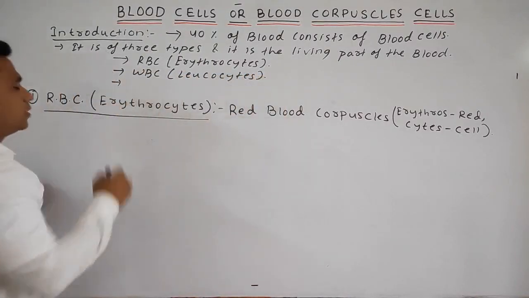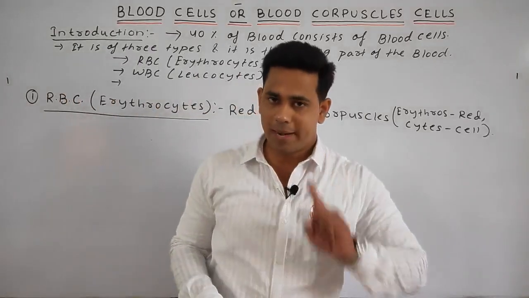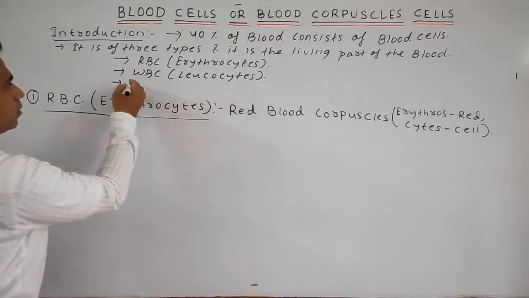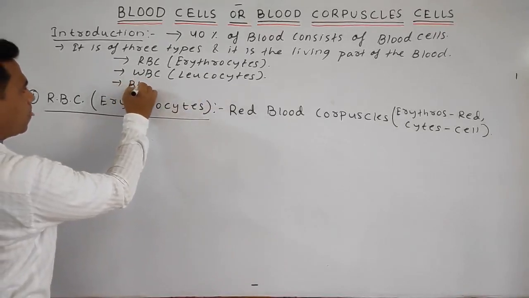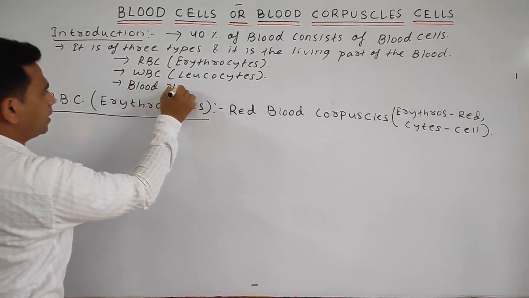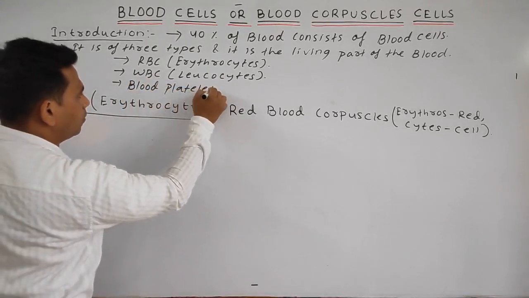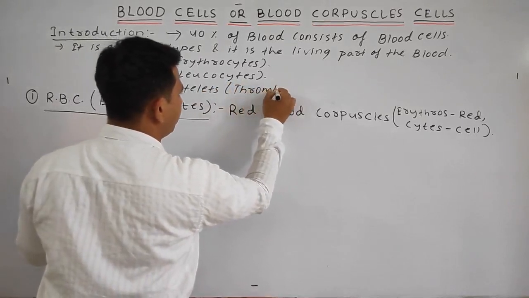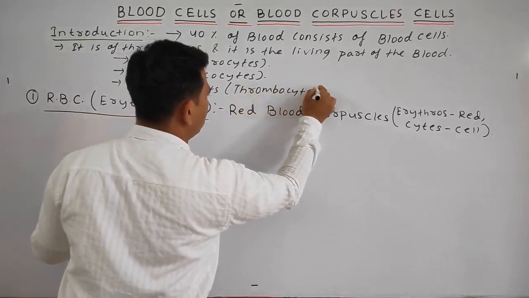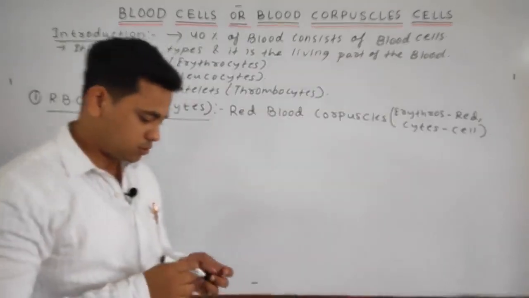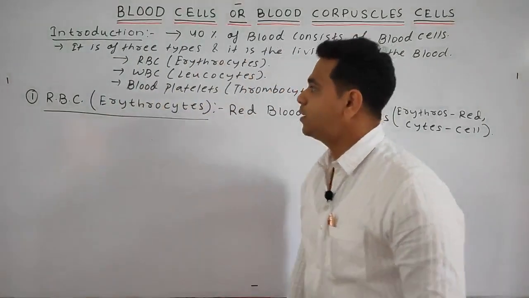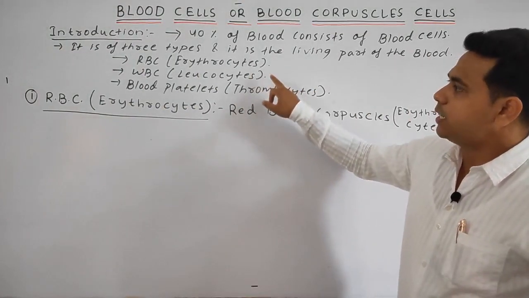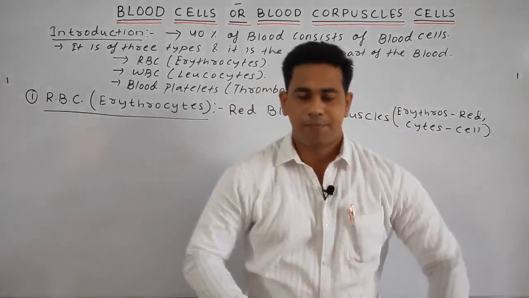Third one, students, is the blood platelets or thrombocytes. Okay, students, so it is of three types: RBC, WBC and blood platelets; erythrocytes, leukocytes and thrombocytes.